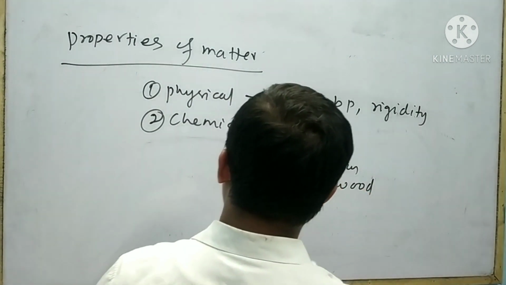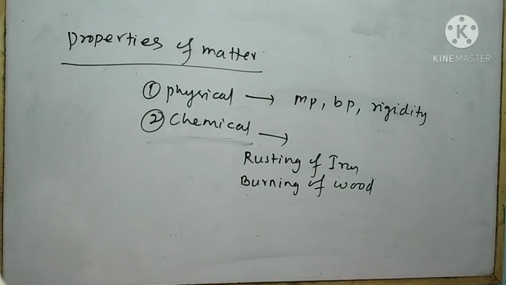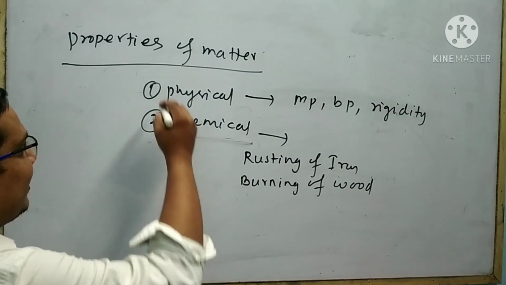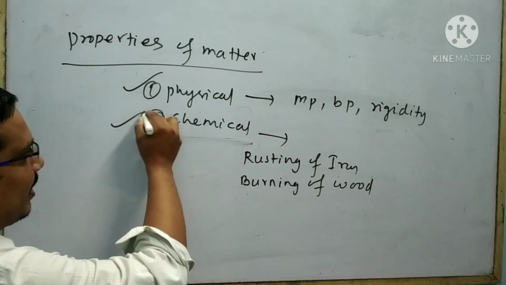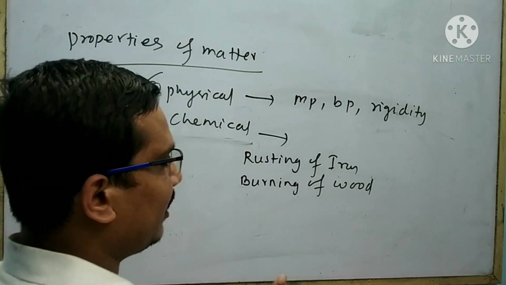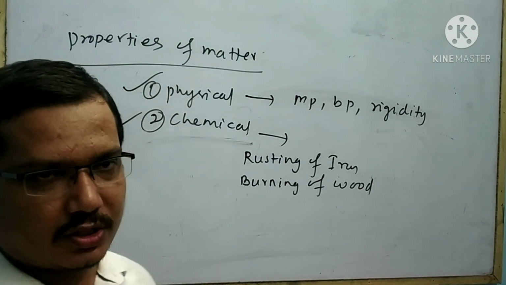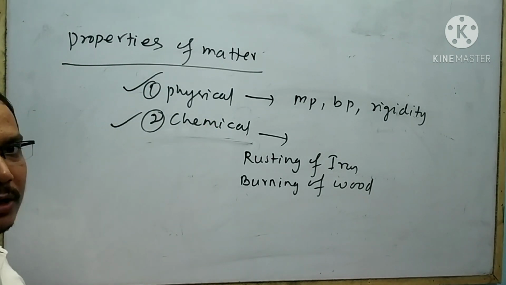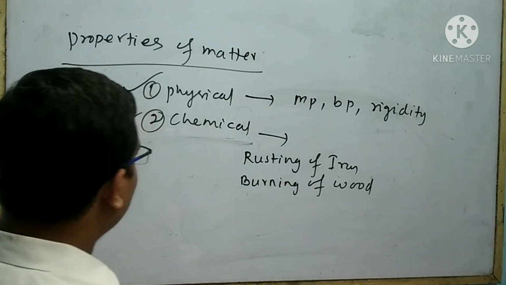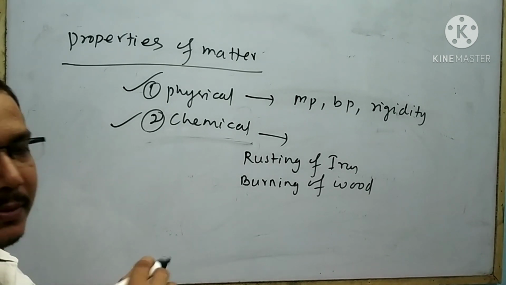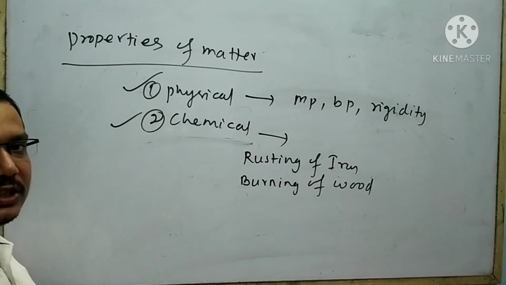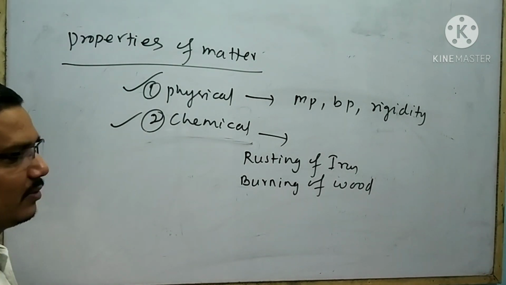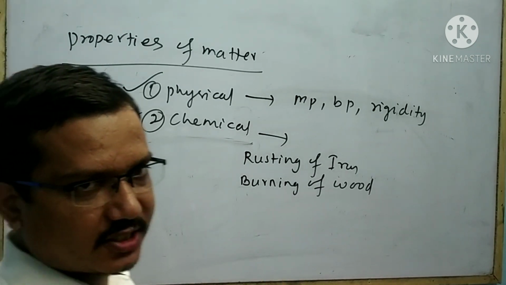These are examples of chemical property. The main difference between physical property and chemical property is only the change of composition. In physical property composition does not change, in chemical property composition changes. This is the main difference.